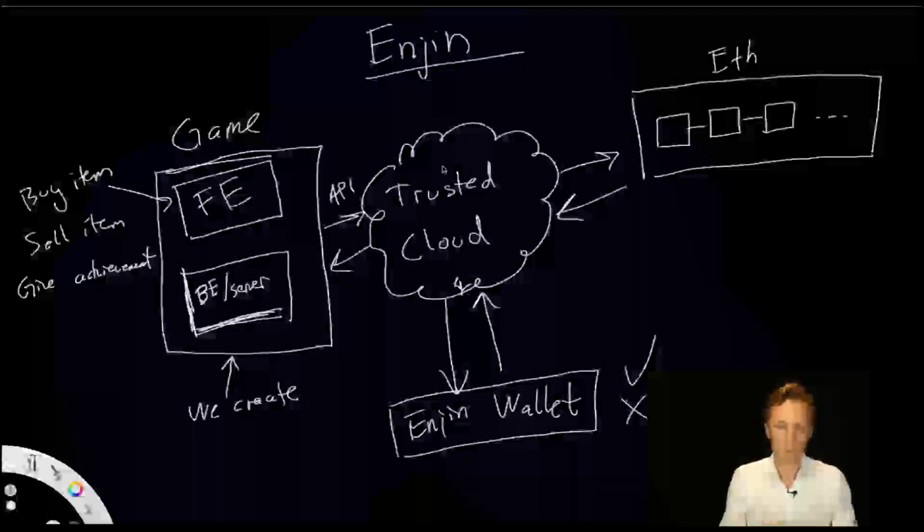So this is the Engine ecosystem. This is what it looks like. And in many ways, it is similar to what I showed you before, only that the Trusted Cloud is something that we don't control the code of. I hope that you now know how the Engine ecosystem works, what the different components are, and we're going to continue to explore these components in the upcoming videos here.